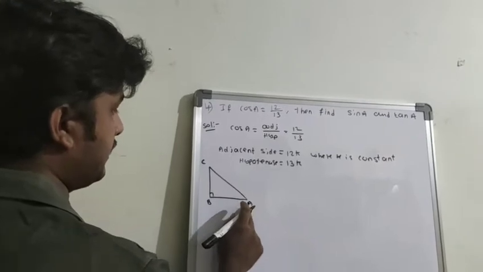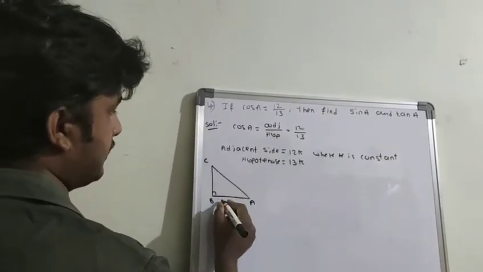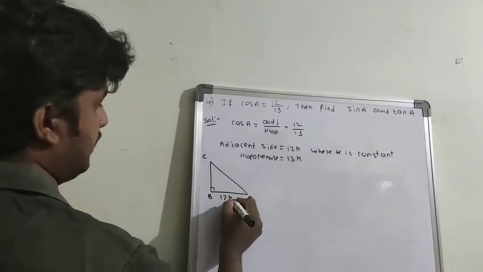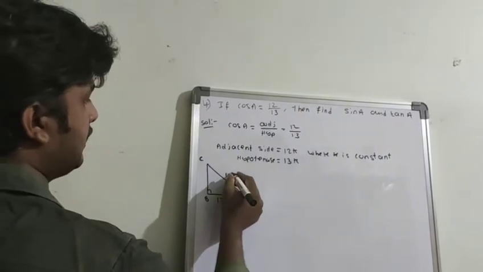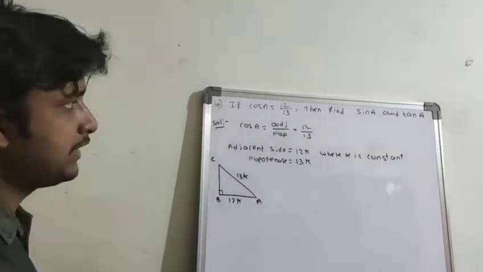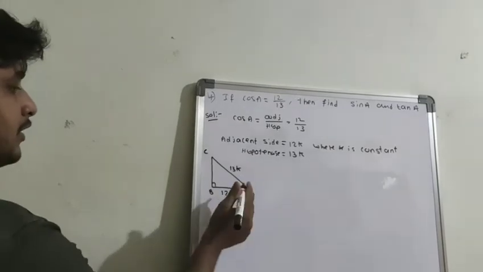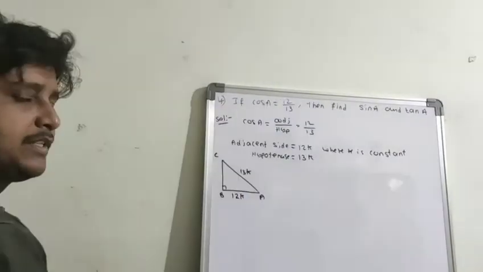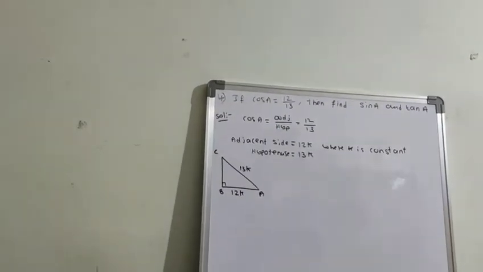Adjacent, what is adjacent? This is adjacent. Adjacent is 12k. The hypotenuse is 13k. So first what do you have to find out? Sine. Sine means what? Opposite by hypotenuse. Do you know the opposite side AC? We don't know. So first we have to find out the opposite side.